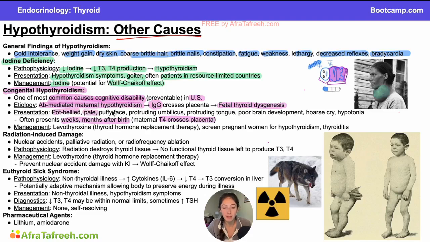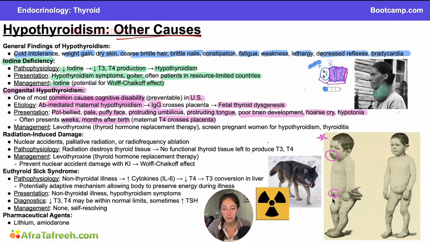So we have a pot-bellied, pale, potentially puffy-faced child with a protruding umbilicus, protruding tongue, poor brain development, so some cognitive disability here, and then a hoarse cry and hypotonia. And if you look over here on our image, you can see a picture of a child displaying a lot of these symptoms. So we have this protruding tongue. We also have kind of this pot belly here.